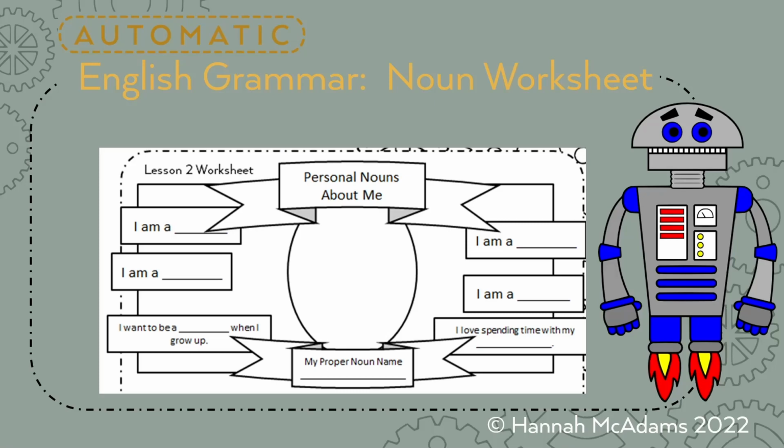All right, the other thing that you're going to do today is fill out some nouns about you, personal nouns about you. So you're going to write your proper noun name and draw a picture. So my name is Hannah McAdams. This is my, I guess I didn't draw this. This is my emoji, I think. I don't know what that, memoji, is that what that's called? And my daughter doesn't like this particular one because she says it makes me look like I have noodle hair, but my hair's pretty stringy, so I think it's a pretty good picture.